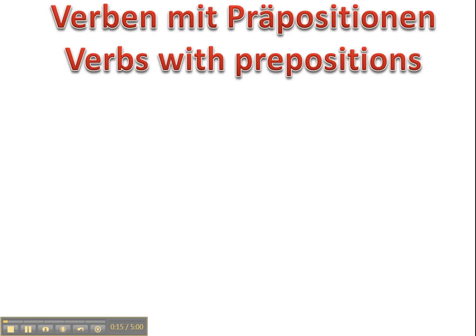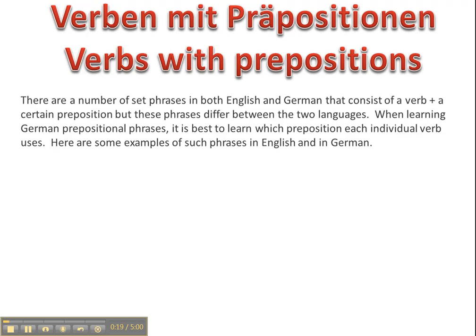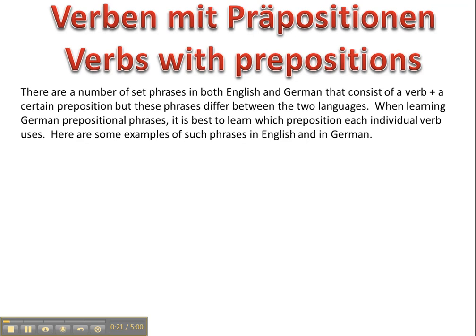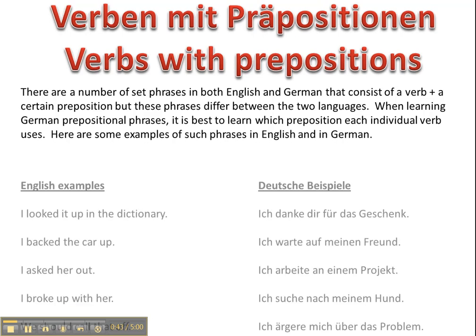So we're going to talk a little bit today about verbs with prepositions in English and in German. There are a number of set phrases in both English and German that consist of a verb plus a certain preposition. But these phrases differ between the two languages. They are not the same. When learning German prepositional phrases, it's best to learn which preposition each individual verb uses. Here are some examples of some of these phrases in English and in German.